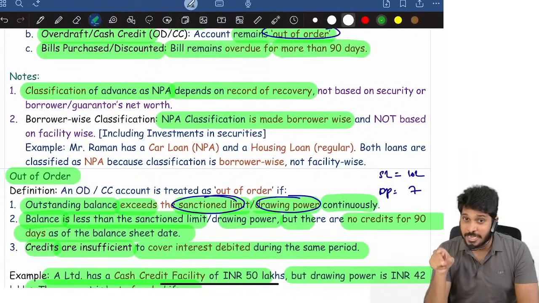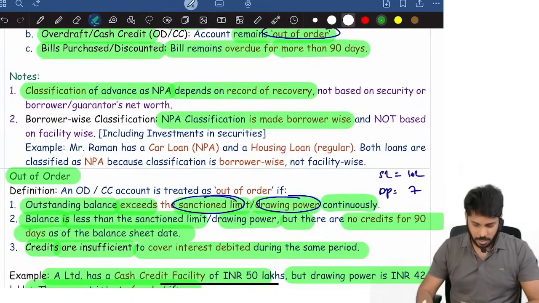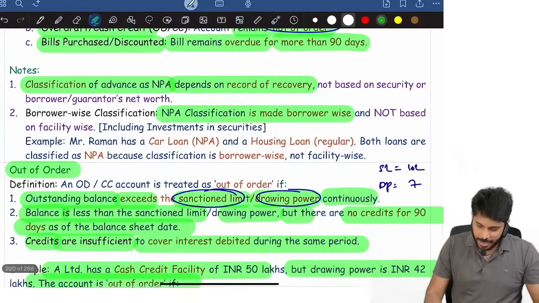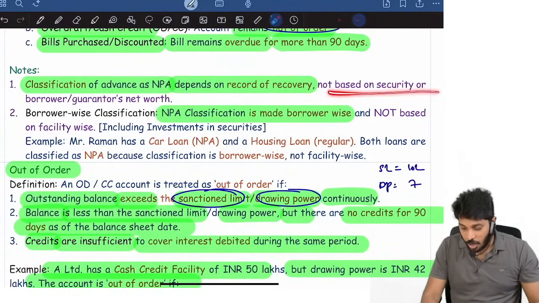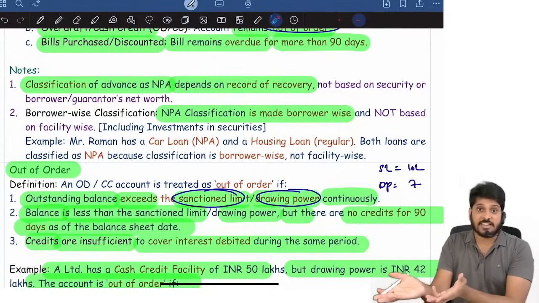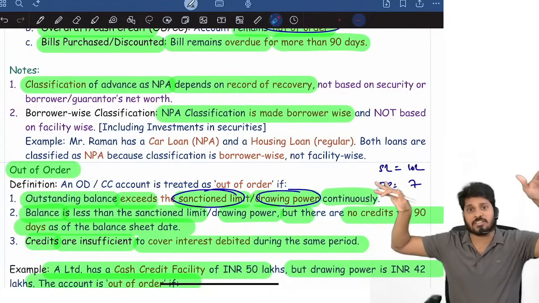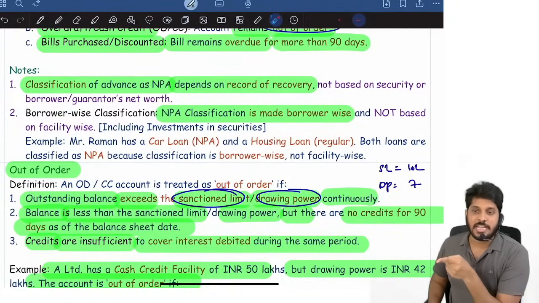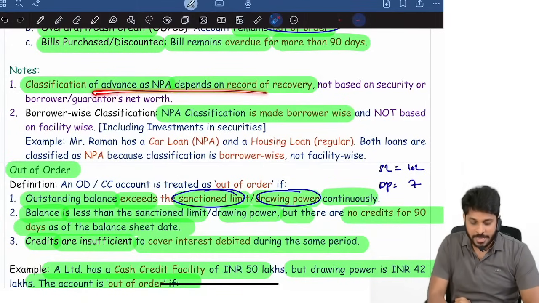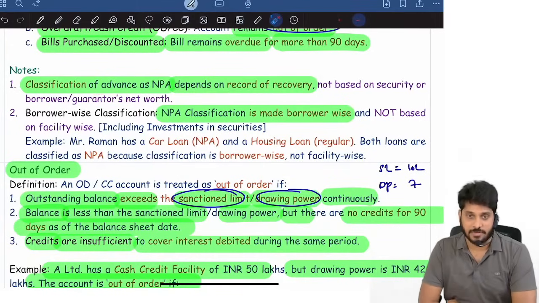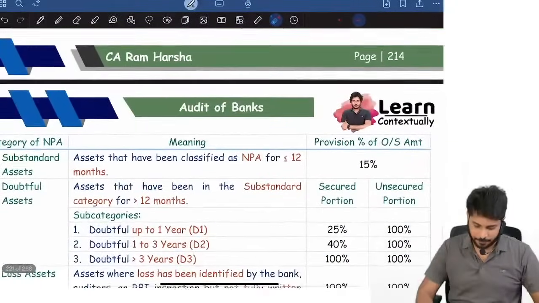Sir, they are repaying regularly, both the loans. No problem at all. NPA classification is borrower wise, not facility wise. And remember, classification of NPA is based on recovery only, not based on security or guarantee or his net worth. Sir, borrower is having super net worth. Doesn't matter. He didn't repay for more than 90 days. That's it. It's an NPA. That is the meaning. NPA classification is based on record of recovery. Next.